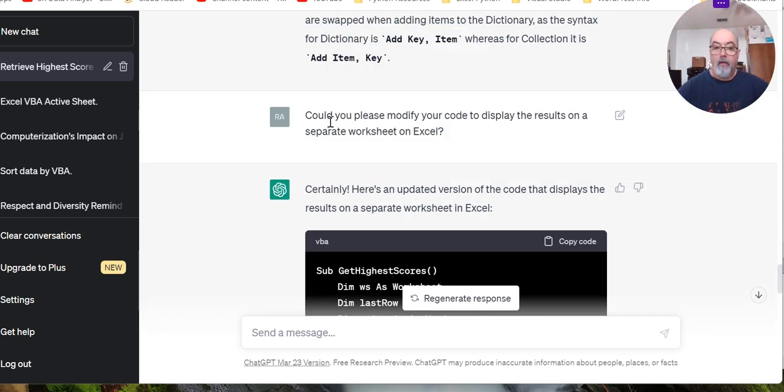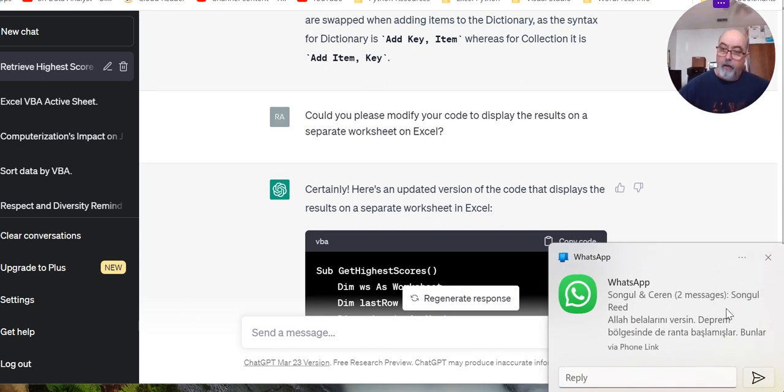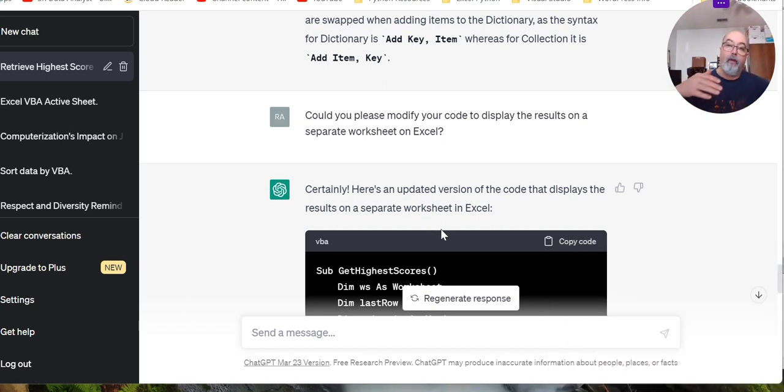And this time the question was, could you please modify your code to display the results on a separate worksheet on Excel? Because I don't want to see the results in the VBA editor environment, I want to be able to collect the results on a separate worksheet on Excel. So for instance, I can say, hey, these are my results, I can send it to somebody. You cannot do that with the results in the Windows immediate window. So, it's not conducive to work with or look at. It's just to show while the code is running, one can see that it's running actually.